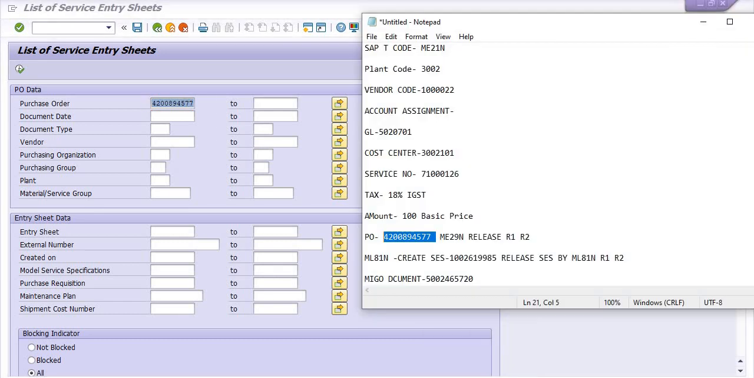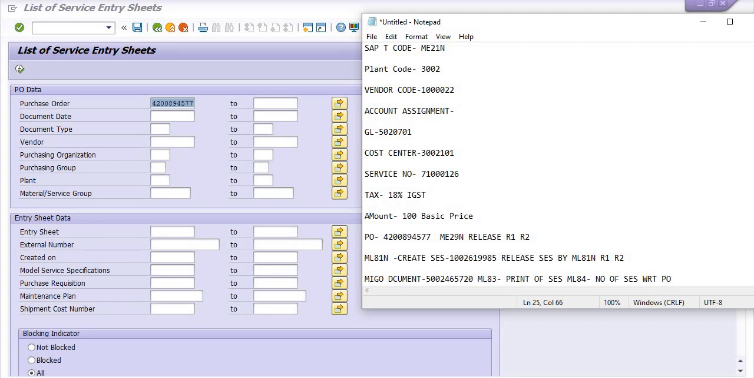So here we note down: ML83, print of SES; ML84, number of SES with respect to PO.